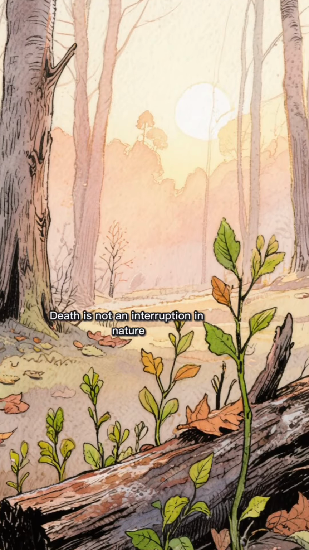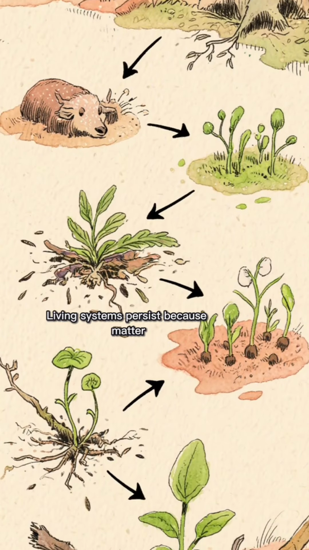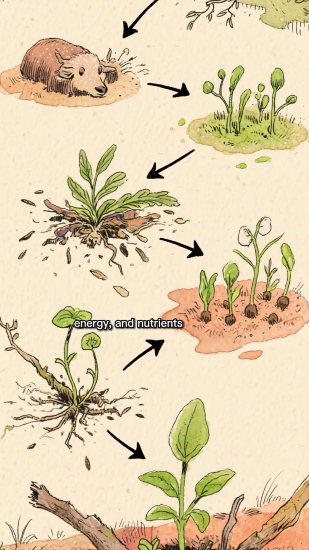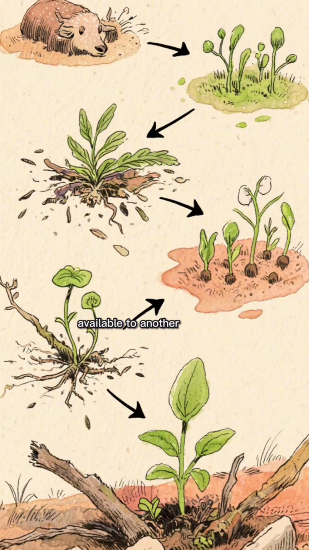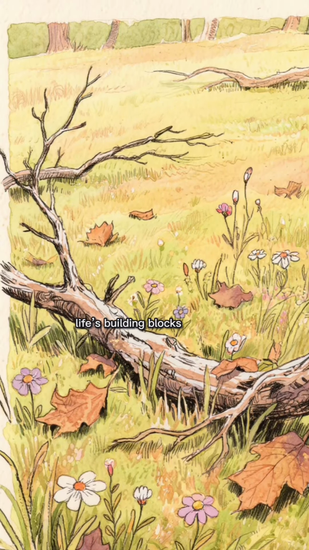Death is not an interruption in nature. It is a functional requirement. Living systems persist because matter, energy, and nutrients are released from one form and made available to another. Ecological coherence depends on endings that redistribute life's building blocks.